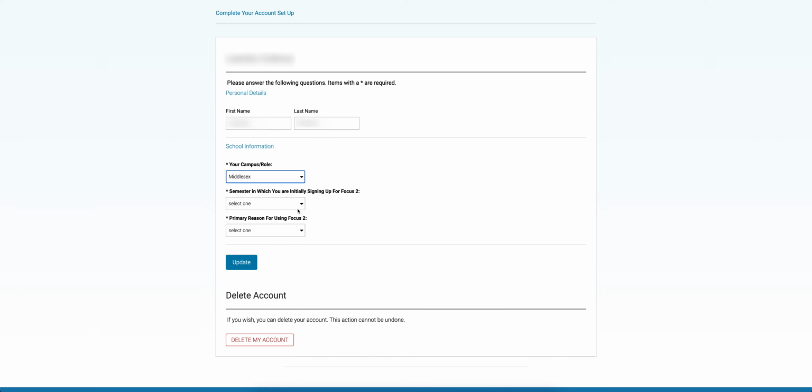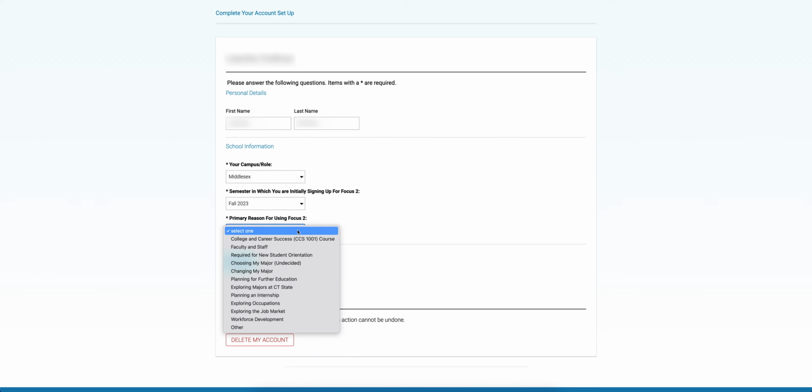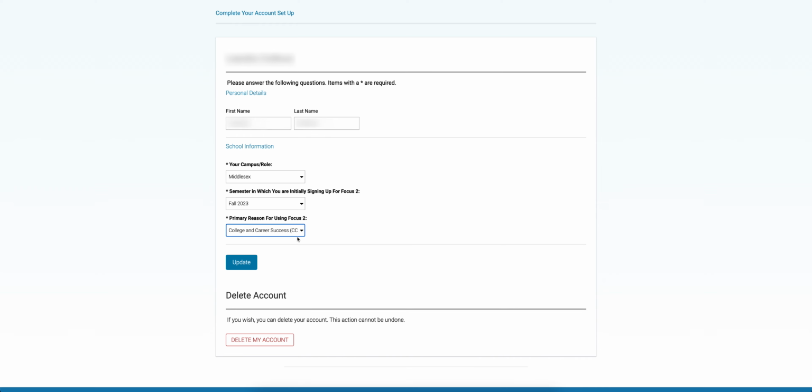From the Semester in which you are initially signing up for Focus 2 menu, select the first semester for which you are accessing Focus 2. From the Primary Reason for Using Focus 2 menu, select College and Career Success or CCS 1001 course. If you're using Focus 2 Career for something other than the CCS 1001 course, please choose the most appropriate option from the available choices. Finally, click on Update.